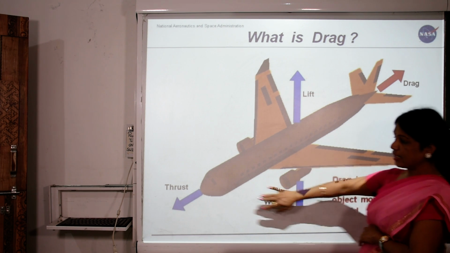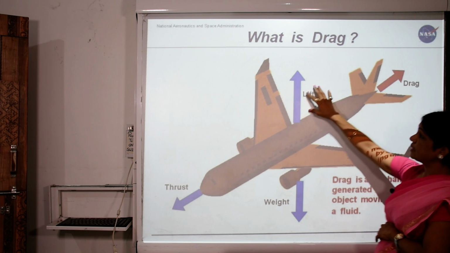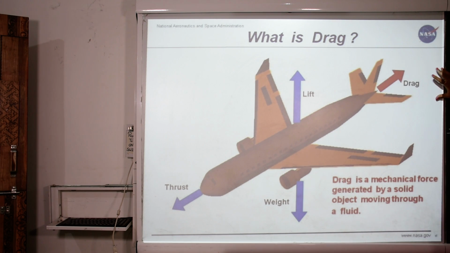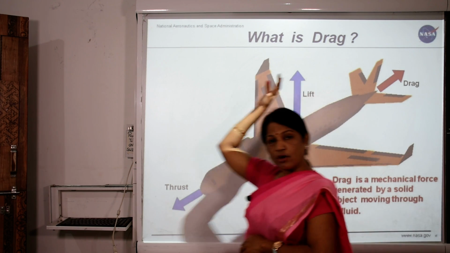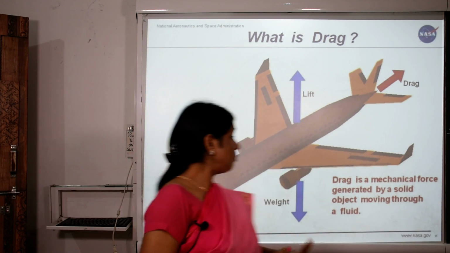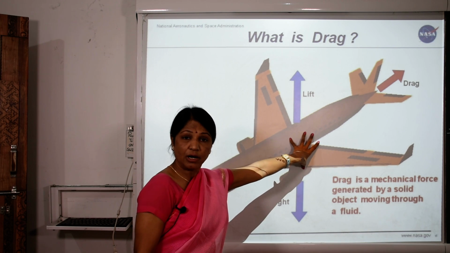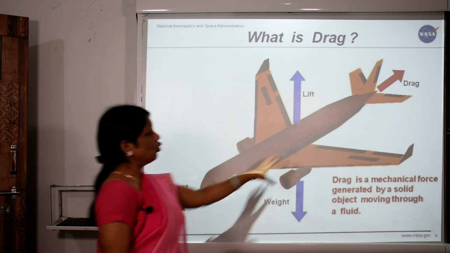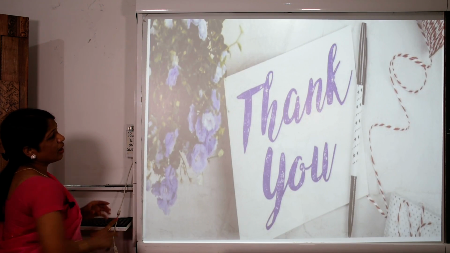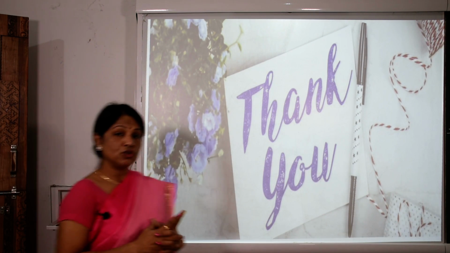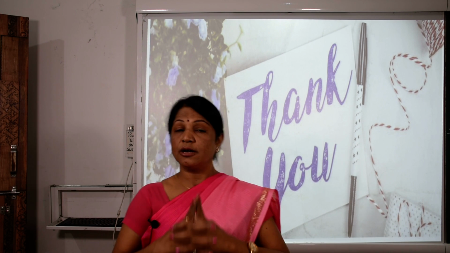There is weight, thrust, lift and drag, and due to these four forces a plane can move further and fly in the sky. So today we have seen friction.